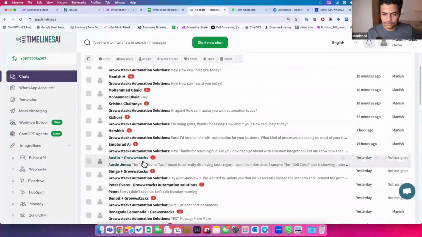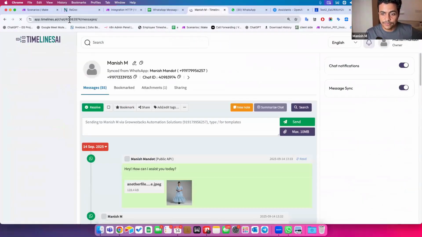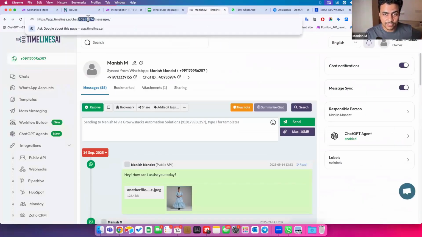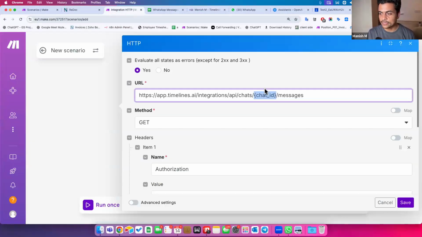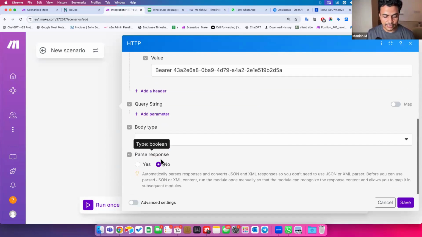Let me see where my chat went. Okay, over here. If I click on this, most of the time these kinds of fields like chat ID, or maybe any sort of record ID, you can always find in the URL. So it says chat slash this particular ID. Copy from here, put it into this URL and paste. And see, this URL became complete now. There is no other placeholder. We have authorization. We got parse as no.